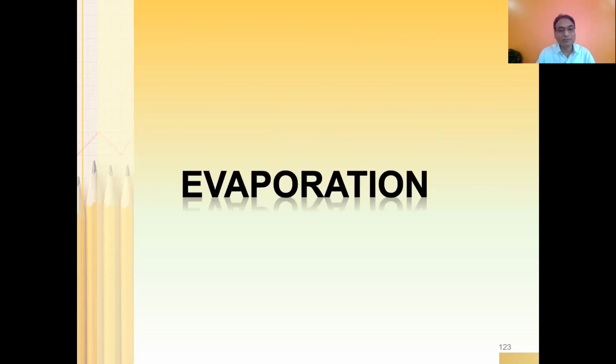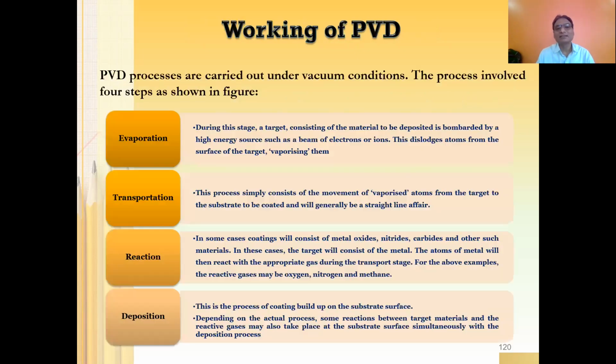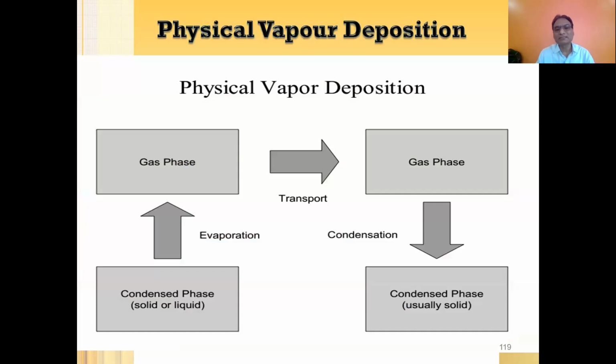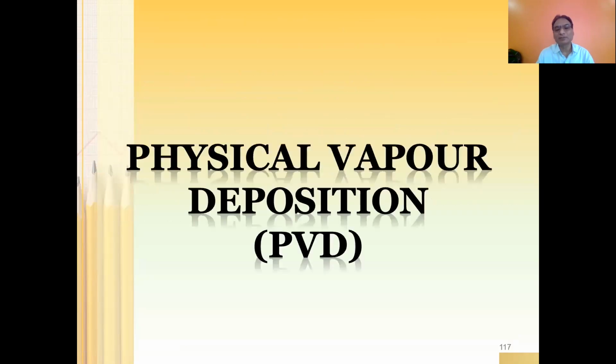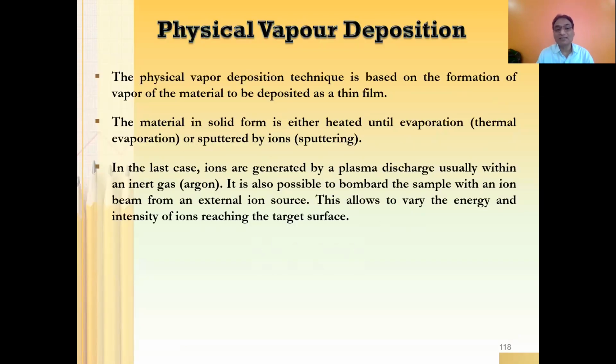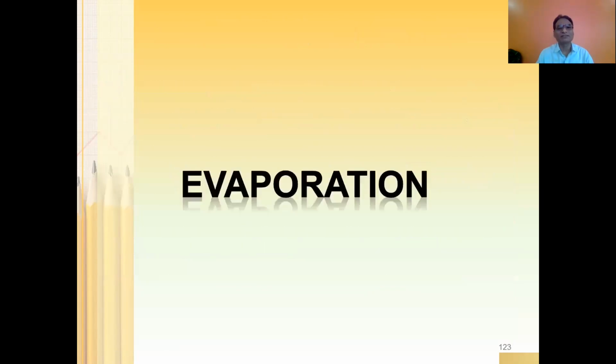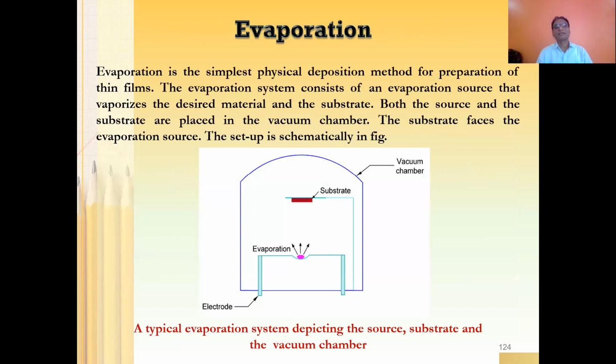The next is going to be evaporation, because as I mentioned earlier, as far as PVD is concerned, there are two different kinds of possibilities. One is sputtering, the other is evaporation, right? So let us first discuss evaporation. What is evaporation? Evaporation is the simplest physical deposition method for preparation of thin film. An evaporation system consists of an evaporation source that vaporizes the desired material, and the substrate.